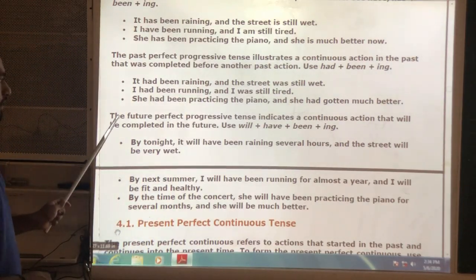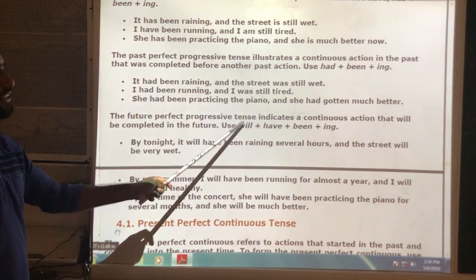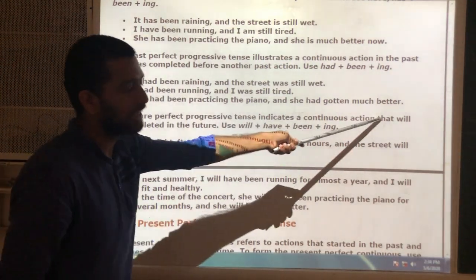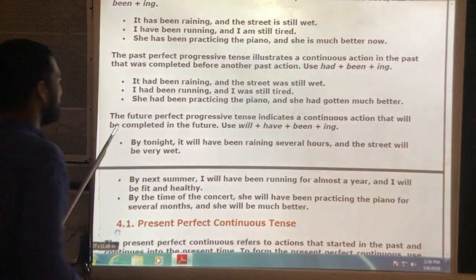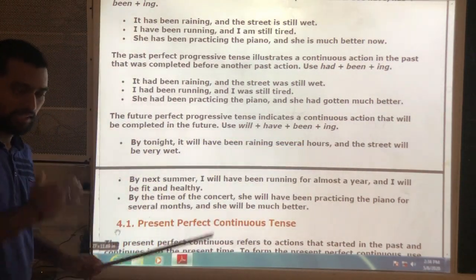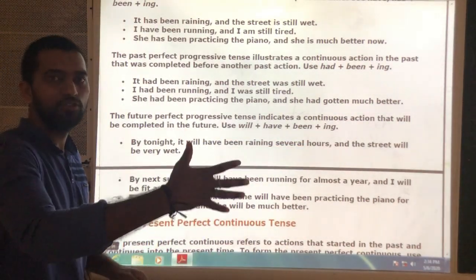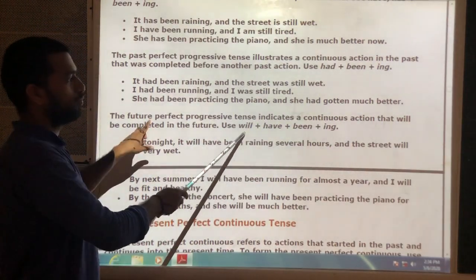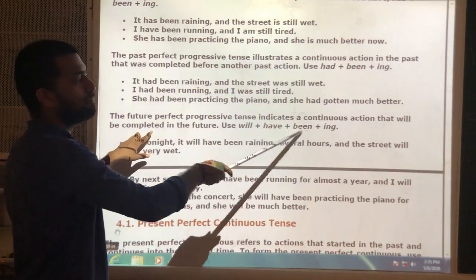Next, the future perfect progressive tense or future perfect continuous tense indicates a continuous action that will be completed in the future. Means a continuous action in the future and it will be completed in the future as well. See, will or shall plus have plus been plus ing.